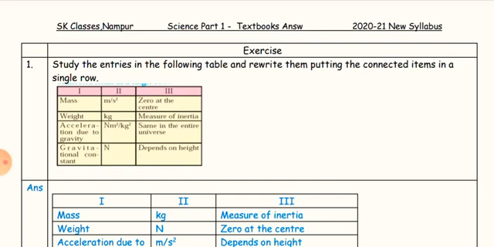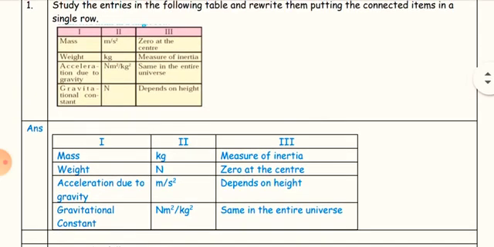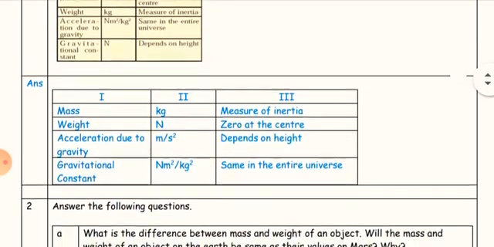Okay, here is the first question. Study the entries in the following table and rewrite them putting the connected items in a single row. There are 3 columns in the question. First, the names of entities, second, units, and third, their properties. In the answer, all the pairs are matched.